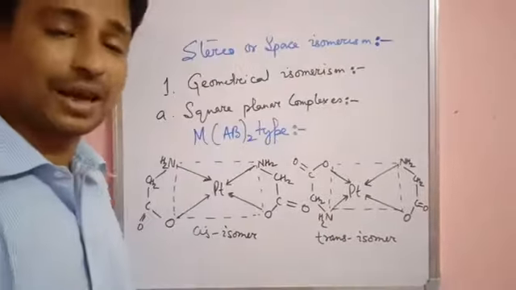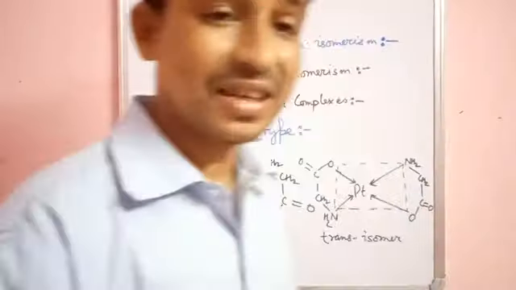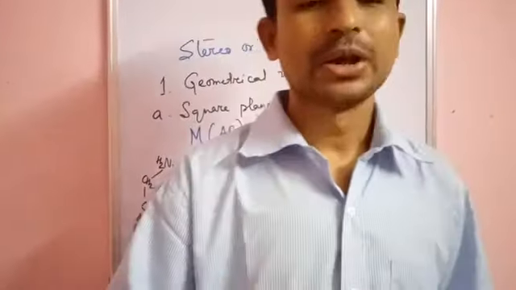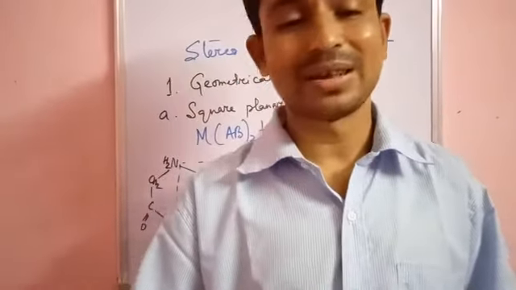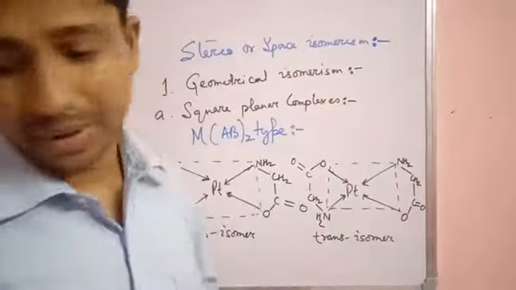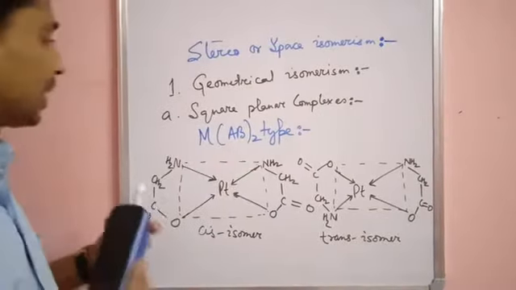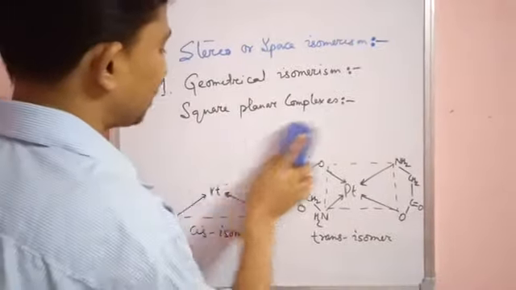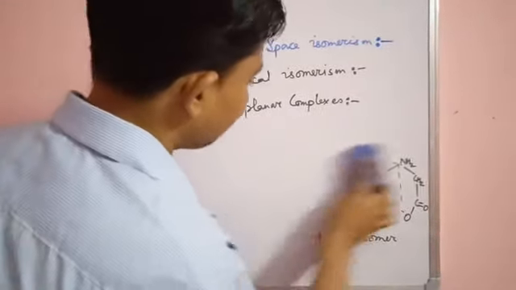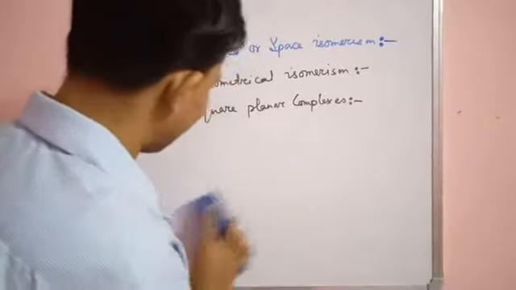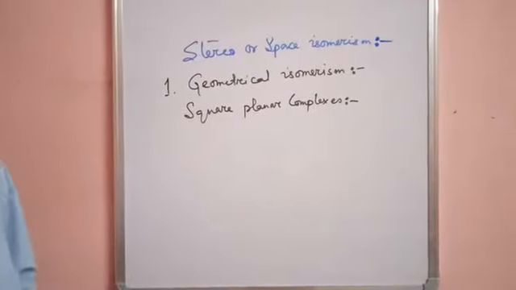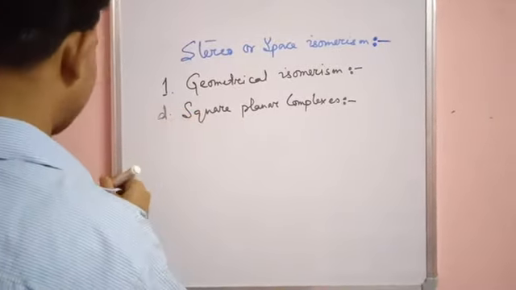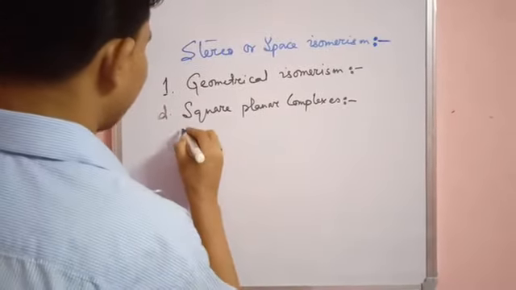But the molecular formula is the same: Pt(Gly) twice. Platinum glycinato is a bidentate ligand. So this is another type, that is MAB2 type. The next square planar complex which we are going to study is number 4, the square planar complex of the MABCD type.